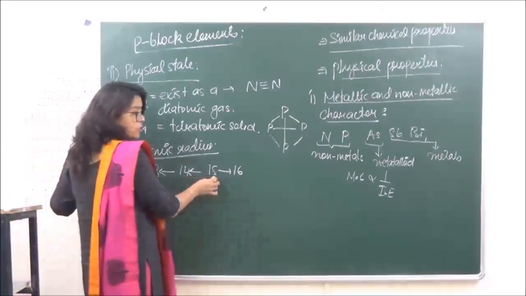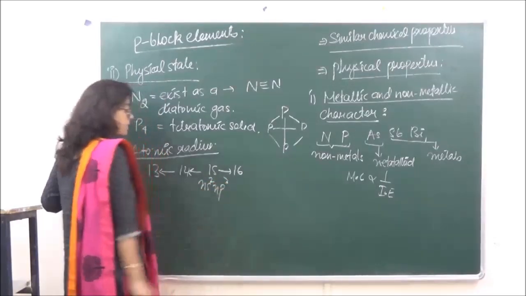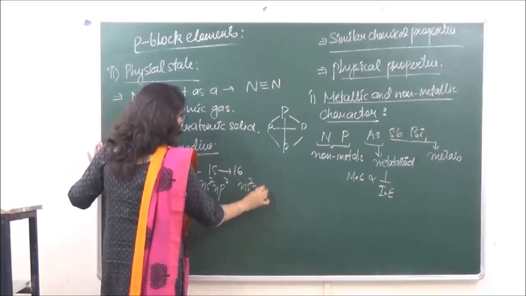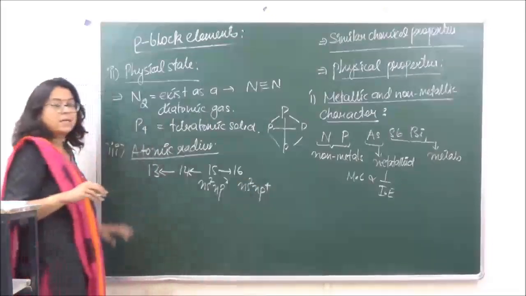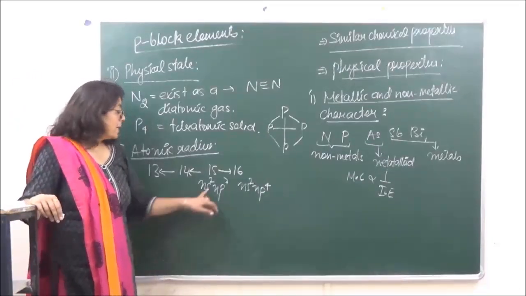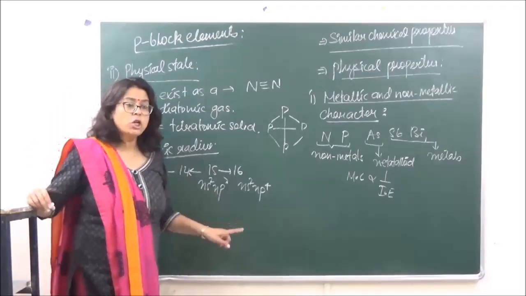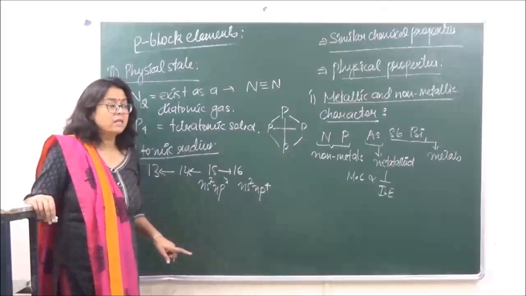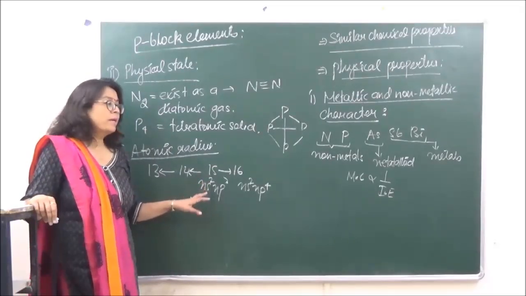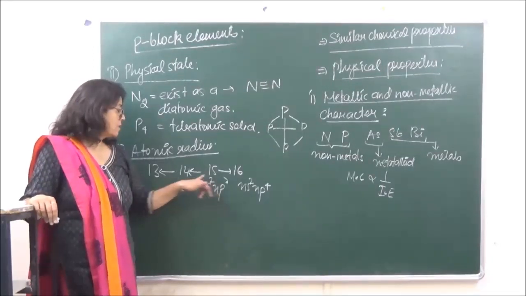If you look at the electronic configuration over here, it is ns2 np3. When we look at the electronic configuration over here, it is ns2 np4. Now because of the half-filled stable electronic configuration of group 15, what is happening to size?